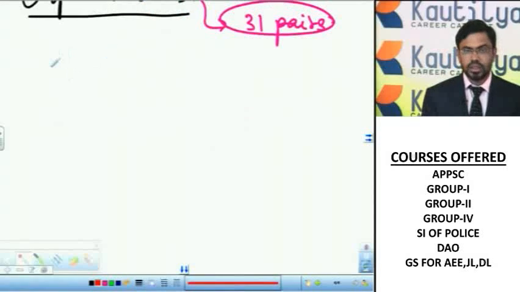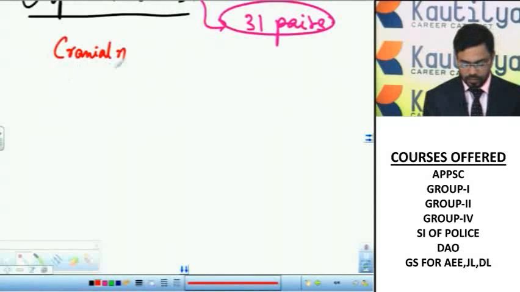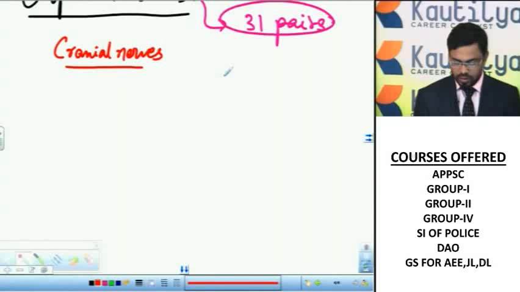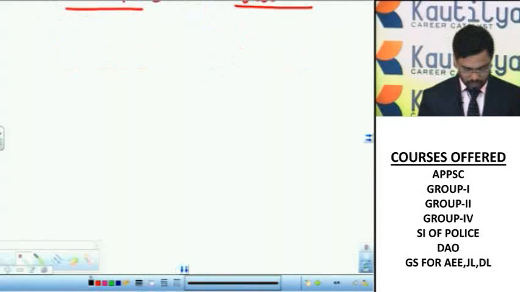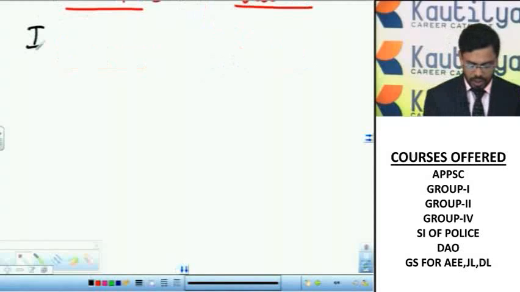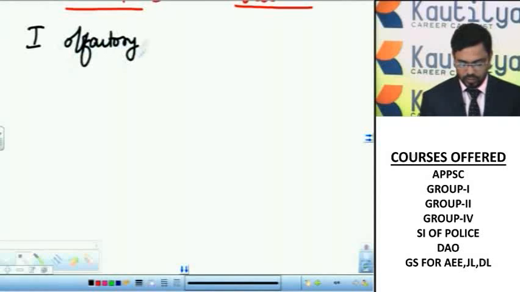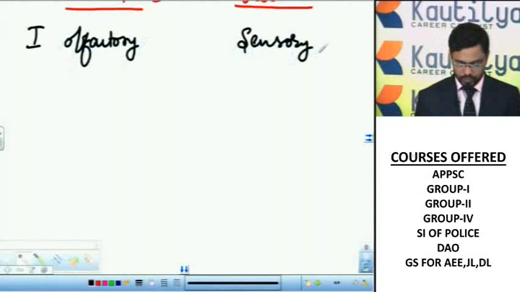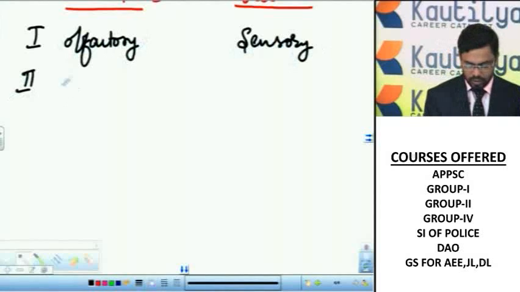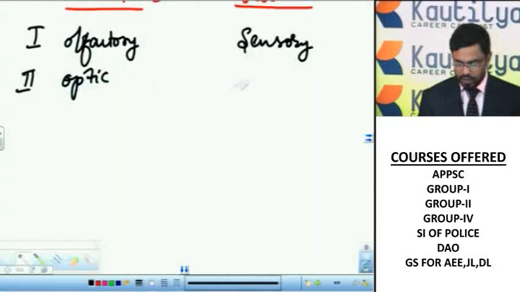Let us see the list of the cranial nerves and their nature. The first cranial nerve is the olfactory nerve, which is sensory in function. The second cranial nerve, the optic nerve, is also sensory.